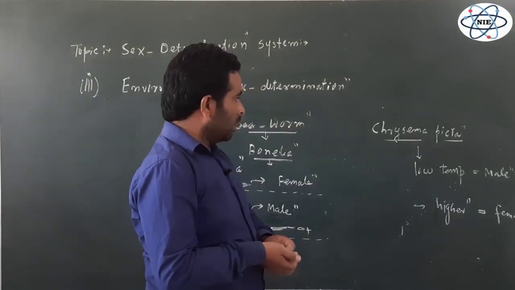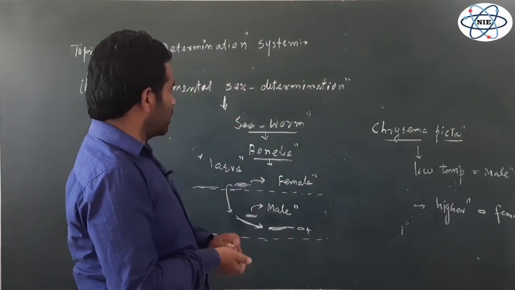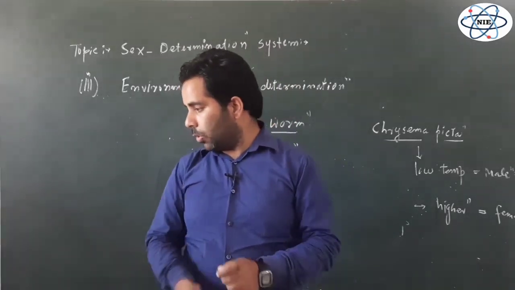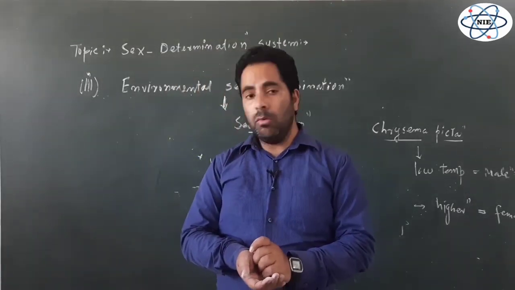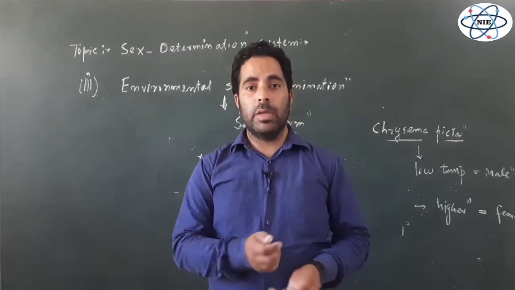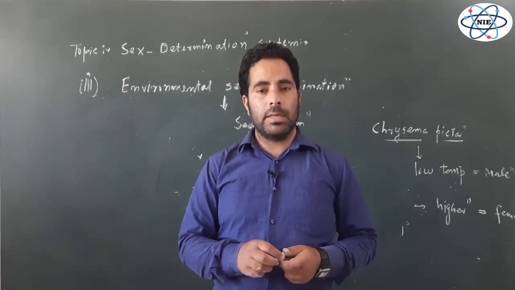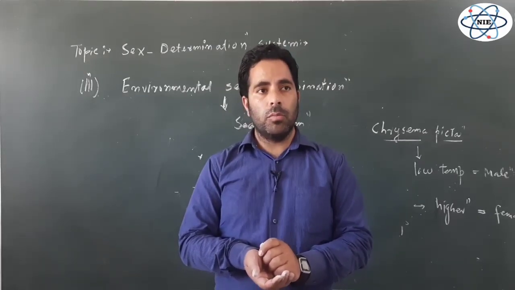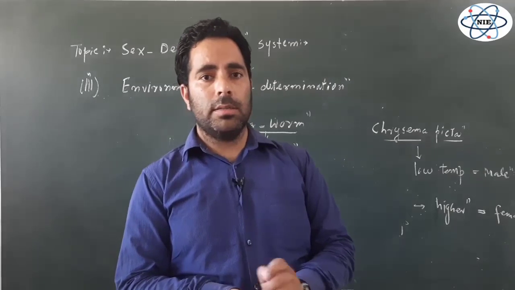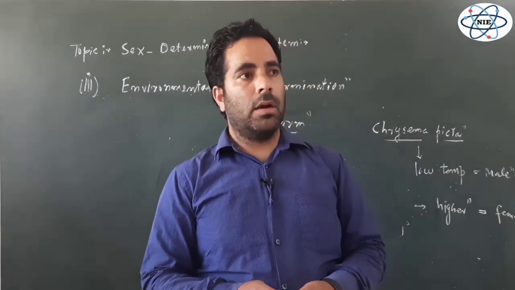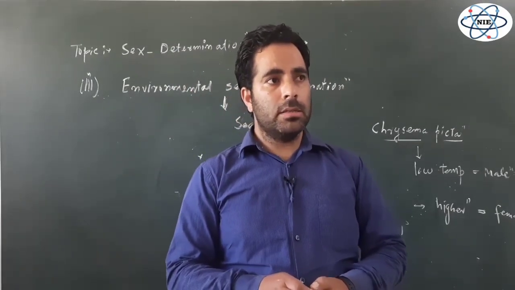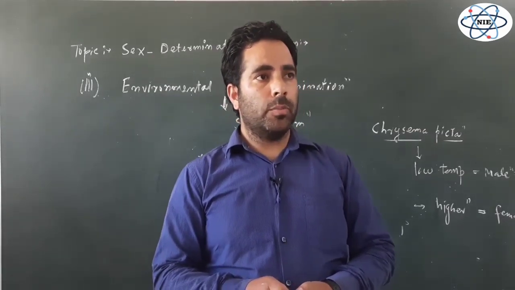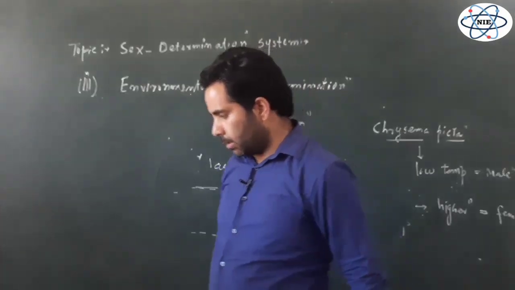Now, let's conclude this topic of sex determination. We have one more example of sex determination. As I have told you in the beginning, we have a type of sex determination in some insects where the sets of chromosomes determine the sex of an individual, and in this case we have a very interesting example known as the haplodiploidy system.